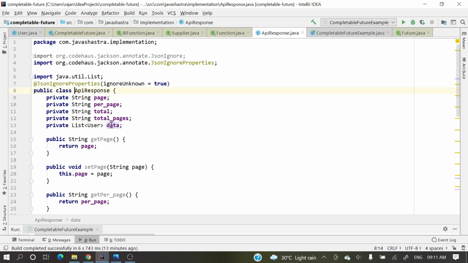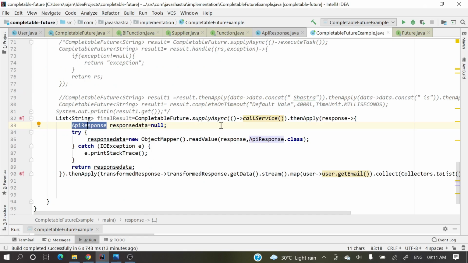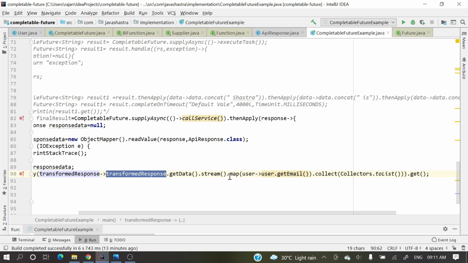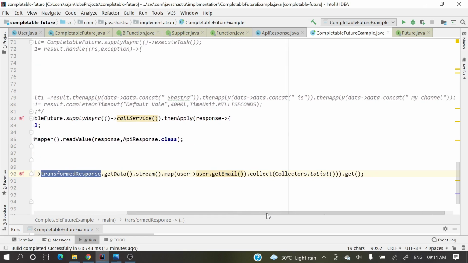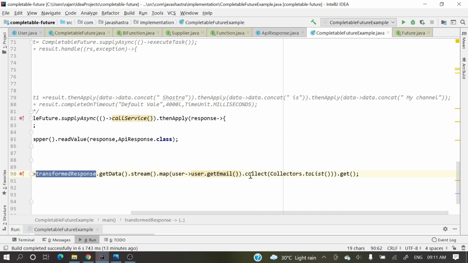Then after thenApply, we apply some more transformation: from the API response object we get the data, meaning the list of users. Then we apply streams on top of that, then we map to get those mail IDs, and collect those mail IDs into a list.